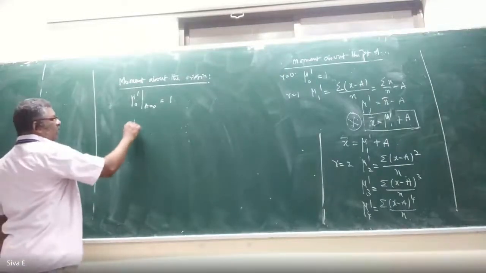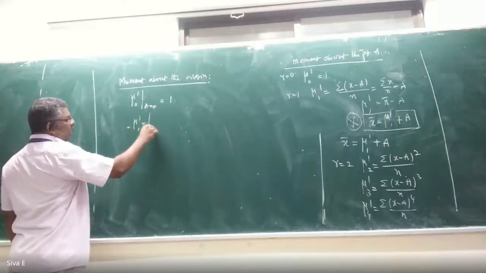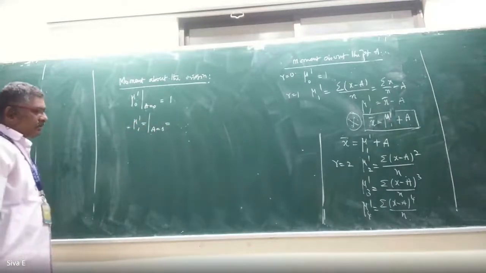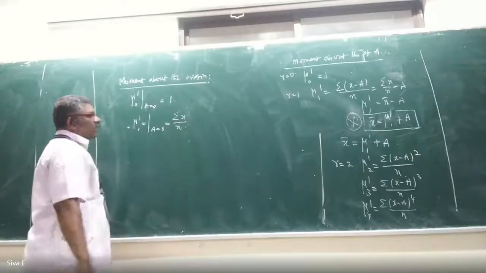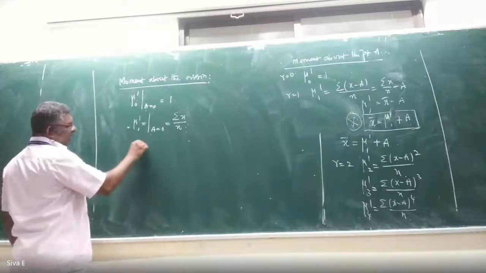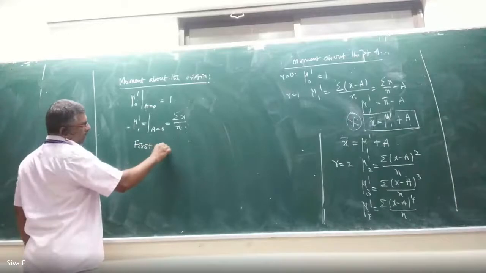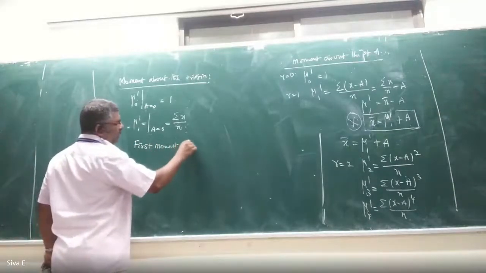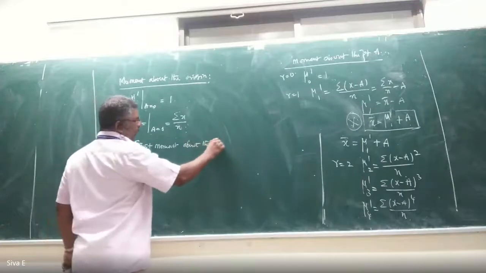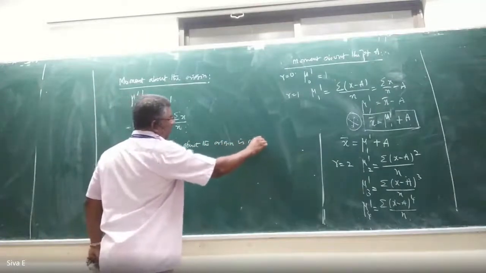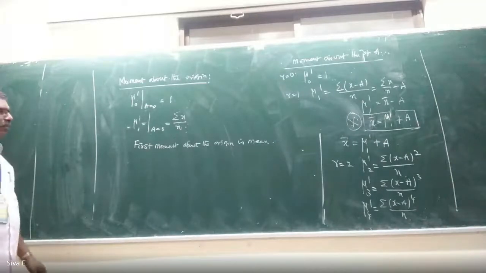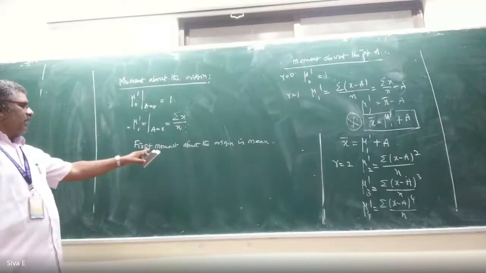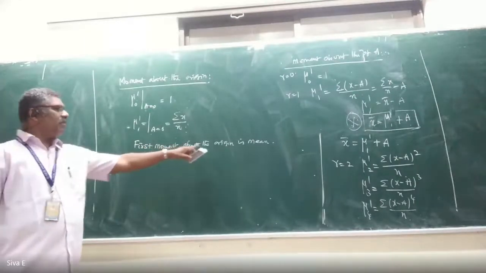And then mu 1 dash at a equal to 0, that is equal to what? Summation of x by n. So the first moment about the origin is mean. Second moment about the mean is variance, is it not? Second moment about the mean is variance. First moment about the origin is mean.